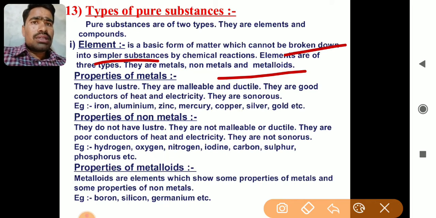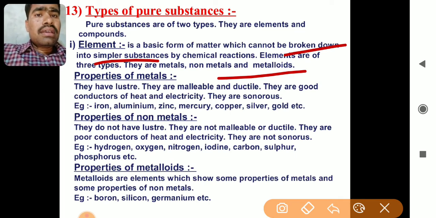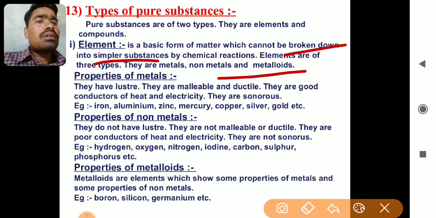Whatever thing we see around us, it contains elements. It is made up of different types of elements. So it's a basic form of matter which cannot be broken down into simpler substances by chemical reactions. Elements are of three types. In Marathi, elements are called मूल द्रव्य. मूल means fundamental, द्रव्य means substances: fundamental things, which are called elements. These elements are classified into three main parts: metals, non-metals and metalloids.